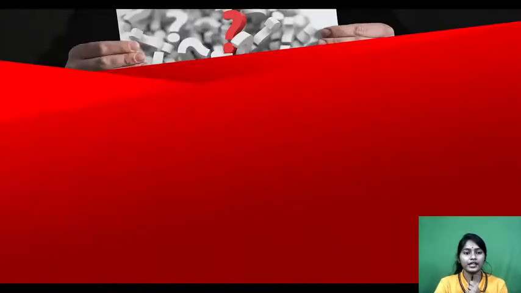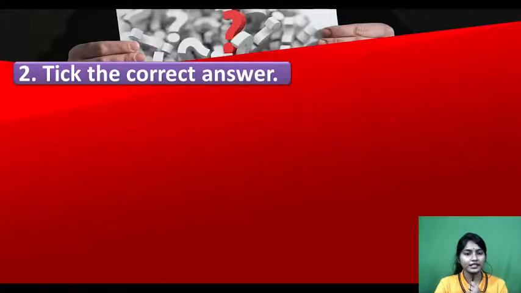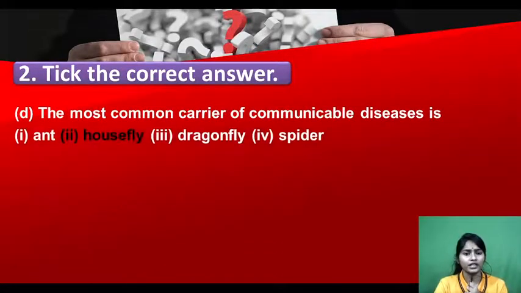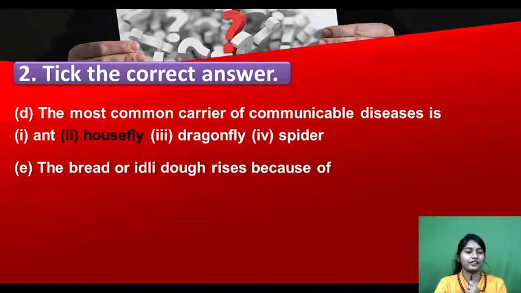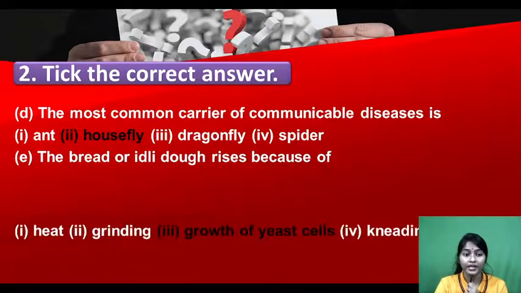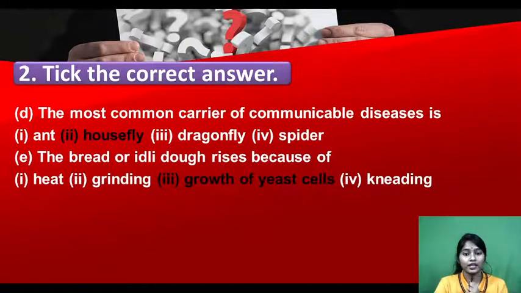Now moving to the next. Take the correct answer has more questions. First one is the most common carrier of communicable disease is ant, housefly, dragonfly or spider. Which carries so many communicable diseases? Yes, housefly. Very good. Now the bread or idli dough rises because of, we have seen that idli and bread dough become puffed. Why? Heat, grinding, growth of yeast cells or kneading? What do we add? Yes, yeast cells.